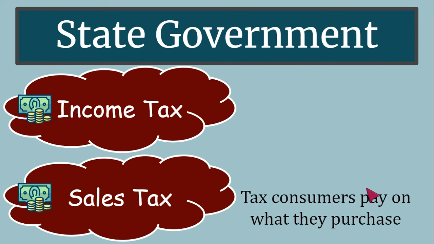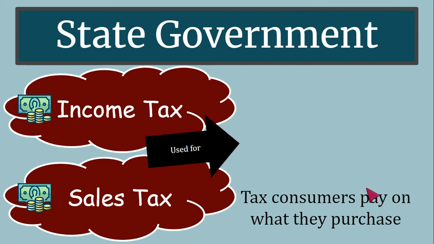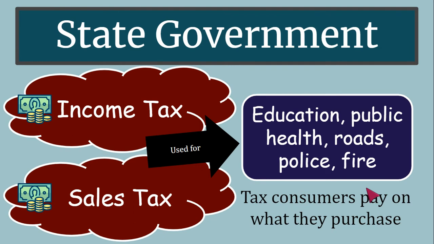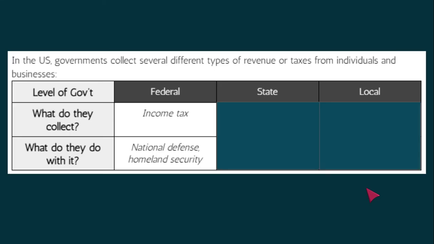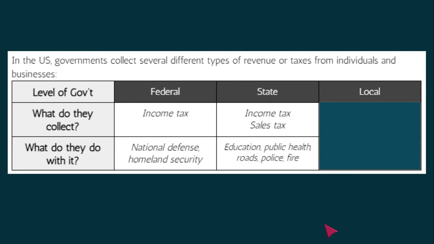Remember, a sales tax is a tax that consumers pay on what they purchase. At the state level, income and sales taxes are used for education, like public schools, public health, roads, police, fire, all the things that the state government is responsible for through their reserved powers. Fill in that the state government collects income and sales taxes, and they use it for education, public health, roads, police, and fire.